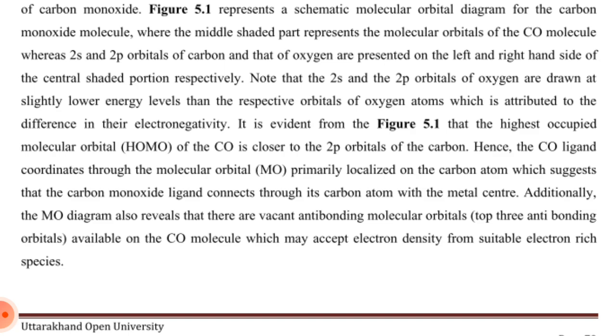Hence, the carbon monoxide ligand coordinates through the HOMO, a molecular orbital primarily localized on the carbon atom, which suggests that the carbon monoxide ligand connects through its carbon atom with the metal center. Additionally, the molecular orbital diagram also reveals that there are vacant antibonding molecular orbitals, the pi star antibonding orbitals available on the carbon monoxide molecule, which can accept electron density from a suitable electron-rich species.